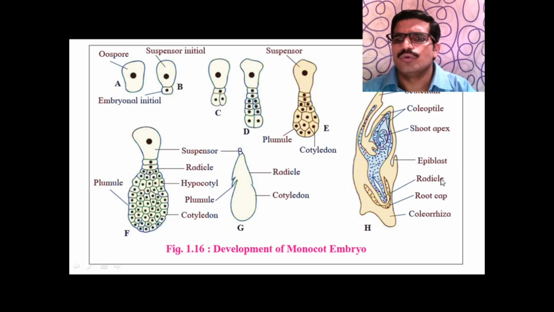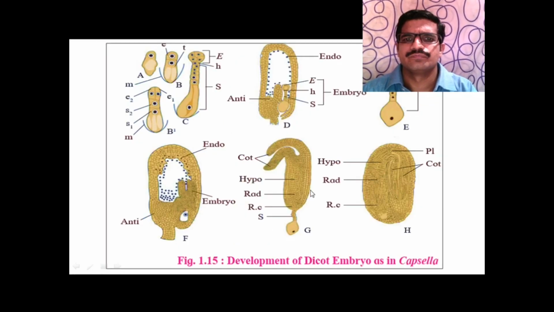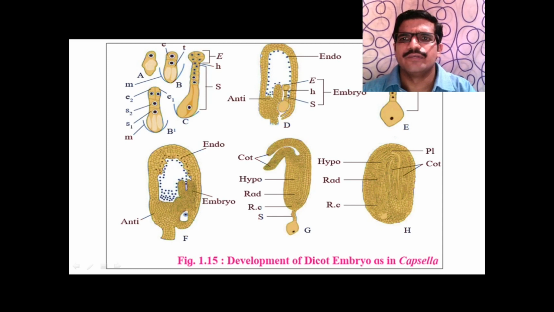Radicle forms root system, while plumule forms shoot system. This is fully developed embryo, that is, this is globular embryo, heart shaped embryo, and this is horseshoe shaped embryo.